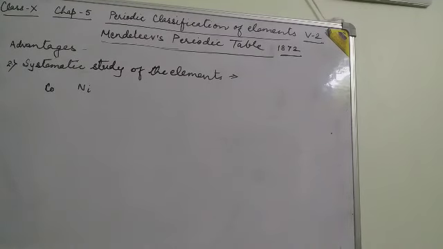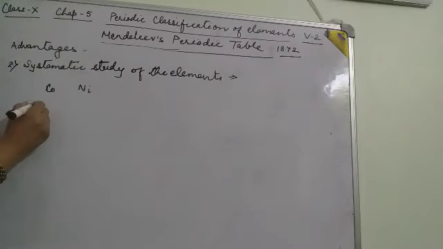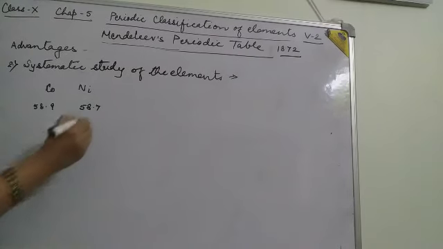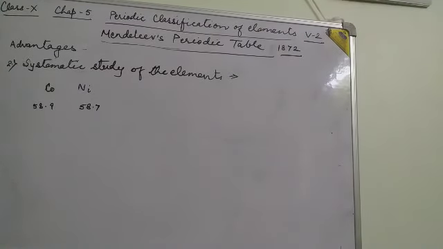You all observe the mass of the cobalt and nickel given in the periodic table. The mass of the cobalt is 58.9 and the nickel is 58.7. There are many such things present in Mendeleev's periodic table, but he gave emphasis to the properties of the element, as the property of cobalt is similar to that of rhodium and iridium, and nickel with platinum and palladium, the other group elements.